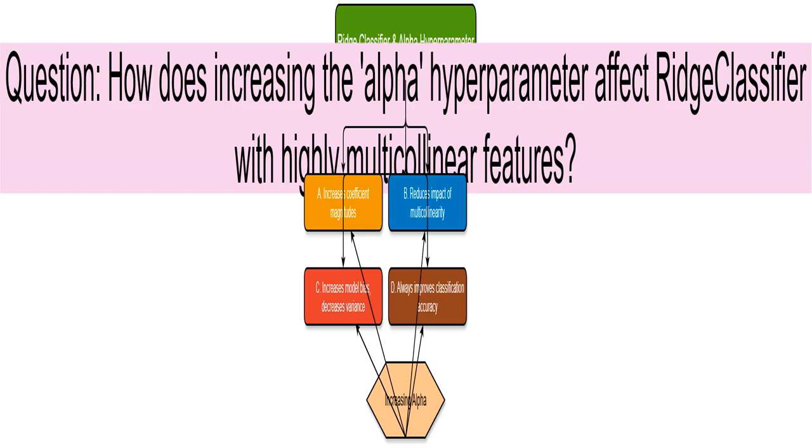I see this statement as wrong. Increasing alpha in RidgeClassifier actually does the opposite. It shrinks the coefficients towards zero. Think of alpha as a dial controlling the penalty for large coefficients. A higher alpha means a larger penalty, pushing those coefficients down.